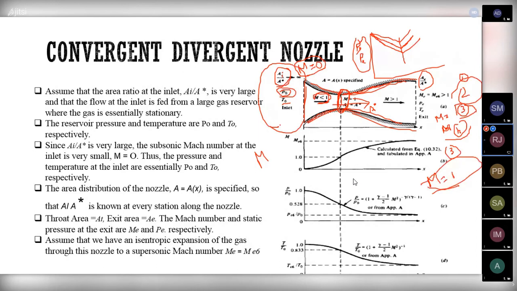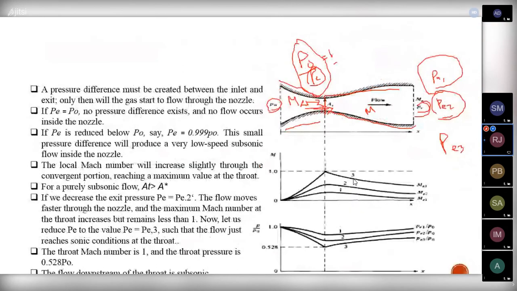So here you can see this at 1, 2, 3. This is the third condition that I explained. In the third condition, we will be getting a Mach number that is equal to unity. So here we have two values. One value here, and for temperature also we will be getting another value. We know the formula for P by P naught, that is equal to (1 plus (gamma minus 1) divided by 2 times M square) whole power gamma by gamma minus 1. In that M square, I am substituting the value 1 because the Mach number is equal to 1.